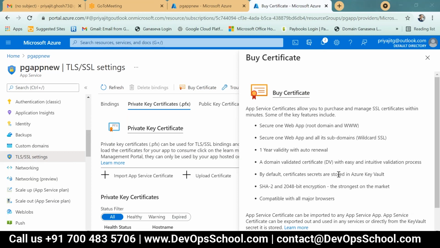I mean to say we cannot upload any other certificate other than Microsoft's? Nothing other than the Microsoft Azure platform, not in AWS or GCP or any other private cloud. That's fine, but they are asking to buy the certificate mandatorily, correct? Mandatory. I also told you, after 1 year you have to renew, auto renewal or manual.